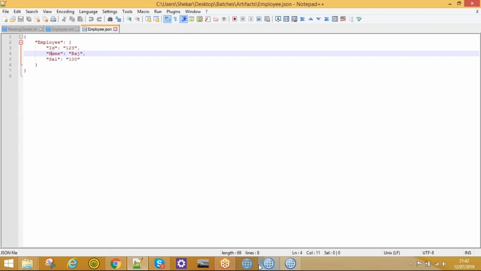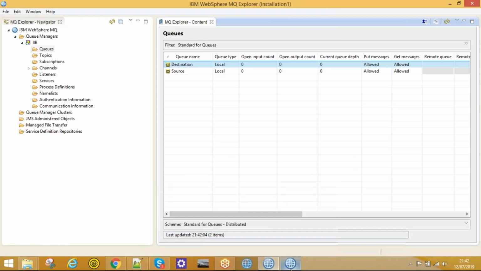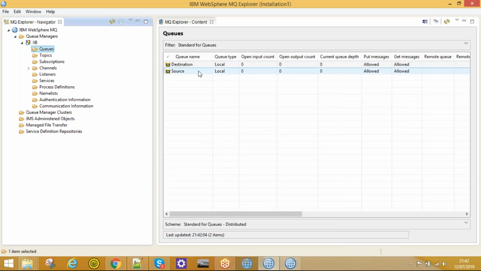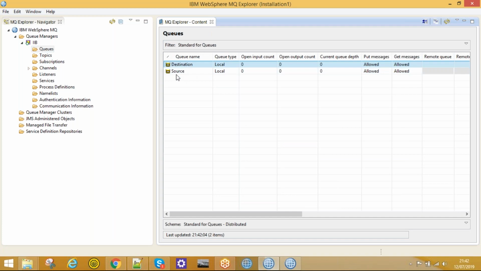To do that, I'll make use of MQ nodes. This is a queue manager, and in this queue manager I have configured two queues with the names source and destination. I will use source as the input queue and destination as the output. I will post this XML message in the source queue, transform it, and post the JSON message into the destination queue.